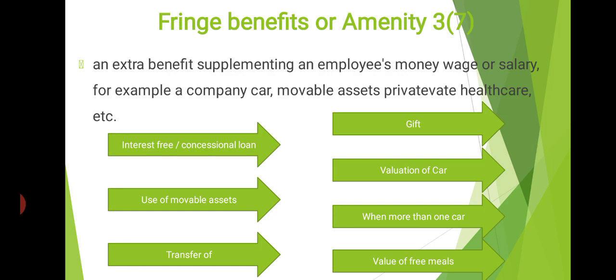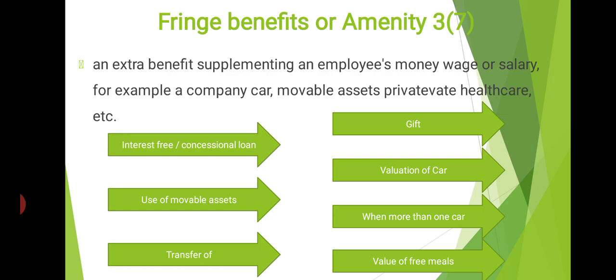Fringe is different from perquisite. Perquisite is a casual emolument attached to an office or a position. Here, fringe means any extra benefit supplementing an employee's money, wage or salary. For example, company car, movable asset, private healthcare, etc. Let us see one by one in detail.